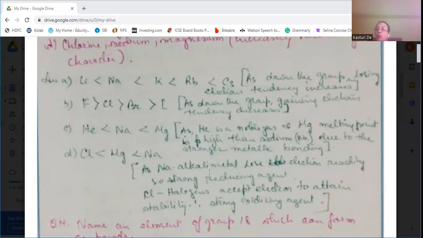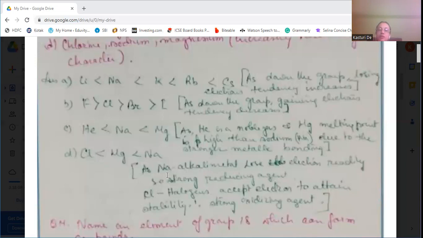And chlorine is a halogen which accepts an electron to attain stability. So it's a strong oxidizing agent, and its reducing character is much less. So chlorine, then comes magnesium, then comes sodium. So sodium is the strongest reducing agent.